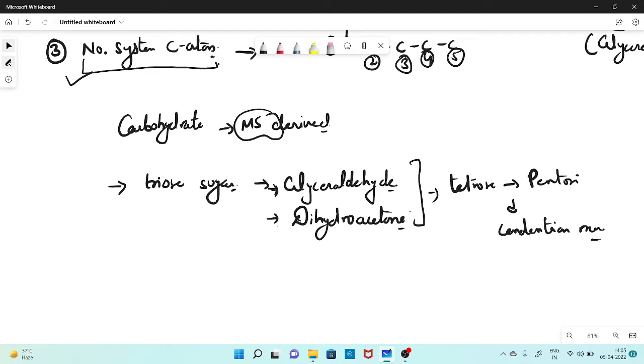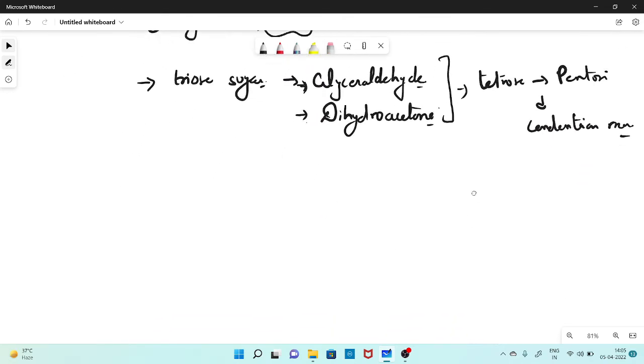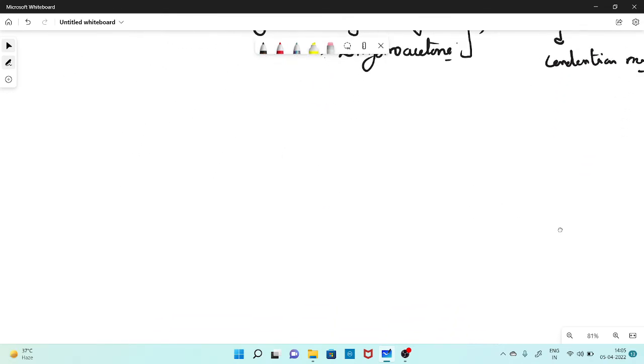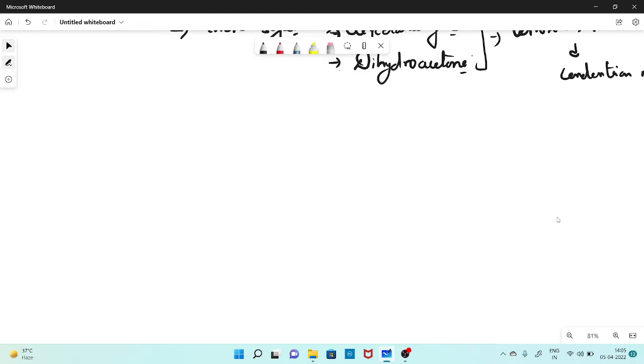Now, in carbohydrates, other than these features, there are also some important processes going on, because of their structure.